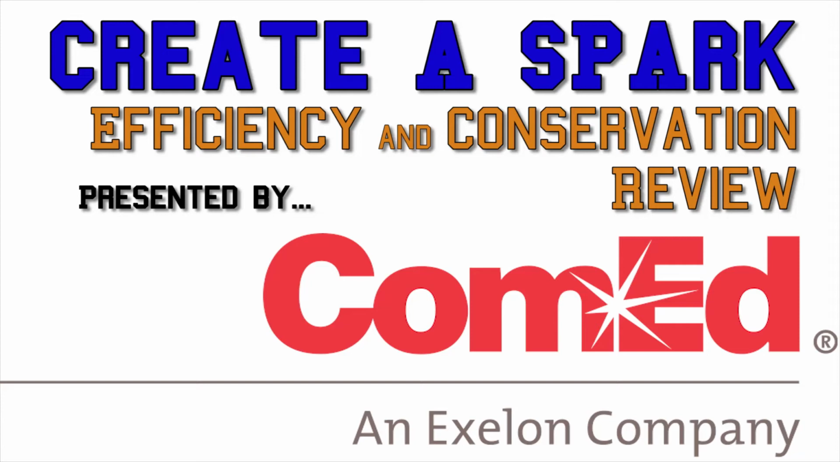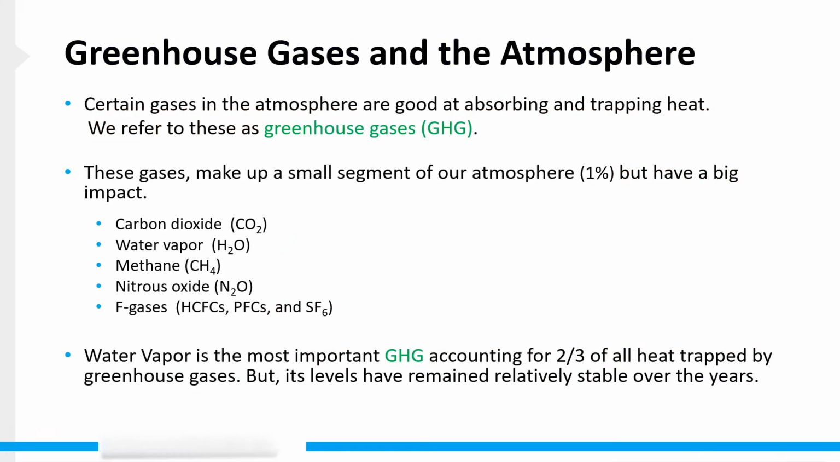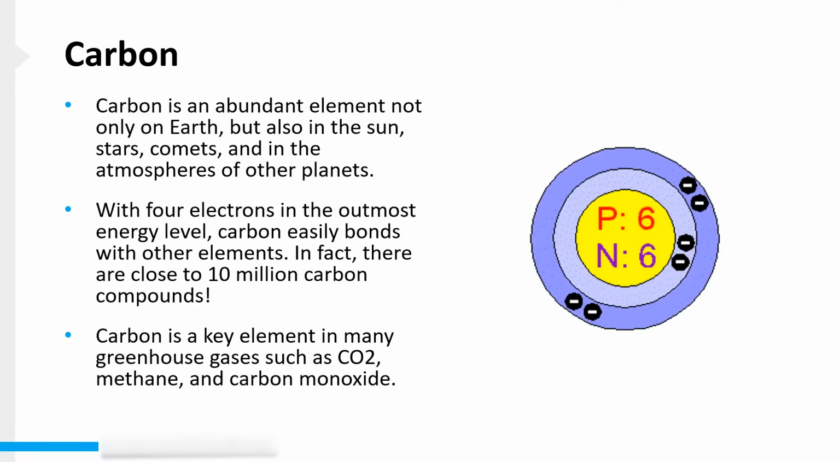Welcome back. Let's take a look at what we learned about efficiency, conservation, and energy in general before we start in on our challenge. We've seen a direct correlation between the amount of greenhouse gases in our atmosphere and the amount of trapped heat. Some of those greenhouse gases are carbon dioxide, water vapor, and methane. And although they are a small amount of the overall atmosphere, they have a big impact.